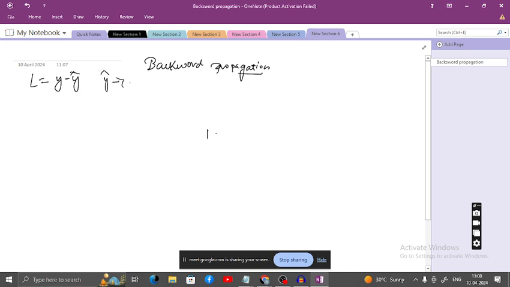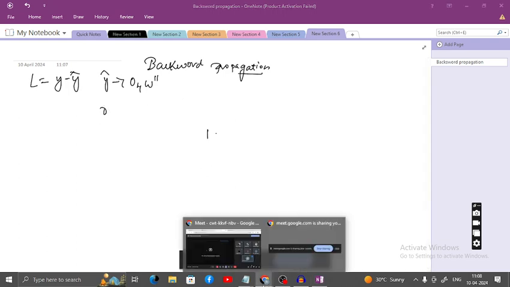Y hat is dependent on O4, and also on W double dash, in the architecture we are discussing now. So why do we have to calculate y hat?